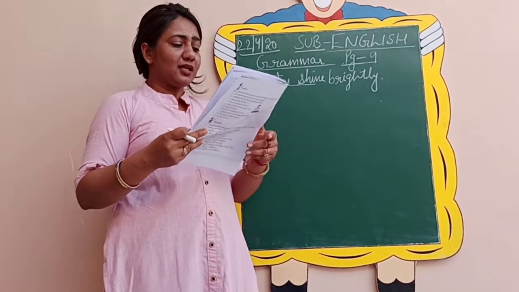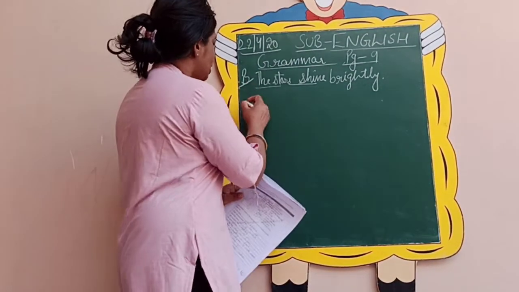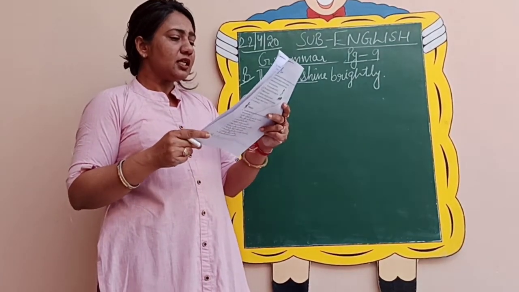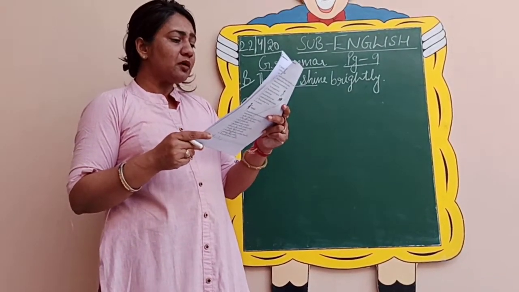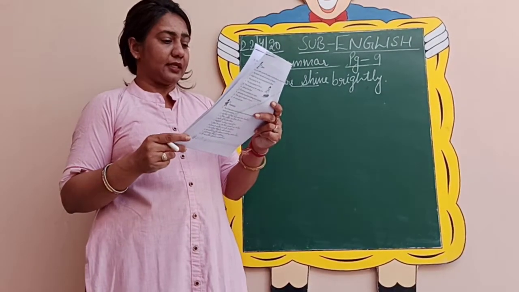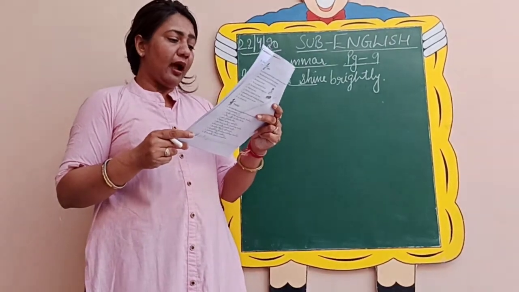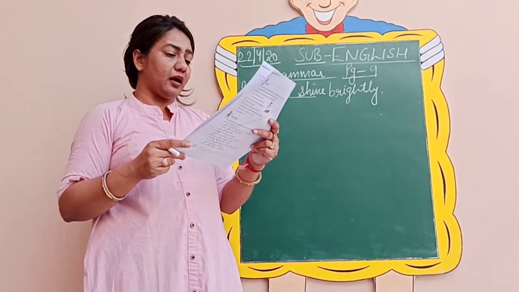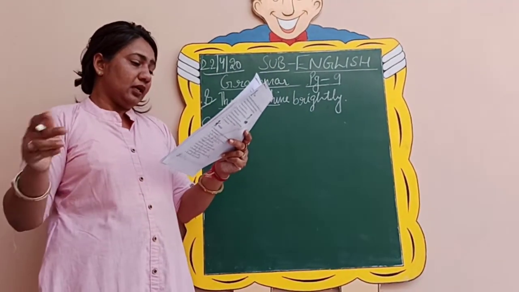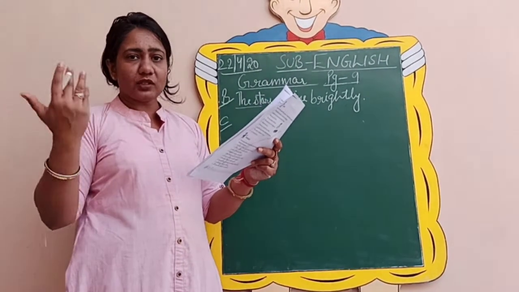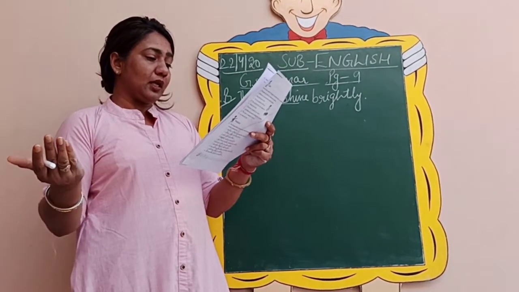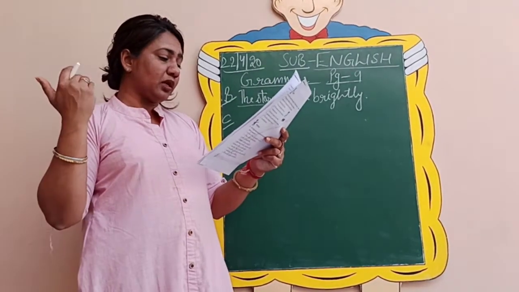Now coming to the next exercise on the same page, that is exercise number C. Just see what is there. Add suitable words to these groups of words to make complete sentences. Now again, they have given you some of the part. The rest of the part you have to complete. In some sentences they have given you the subject also, they have given you the verb also, then somewhere the object is also given.